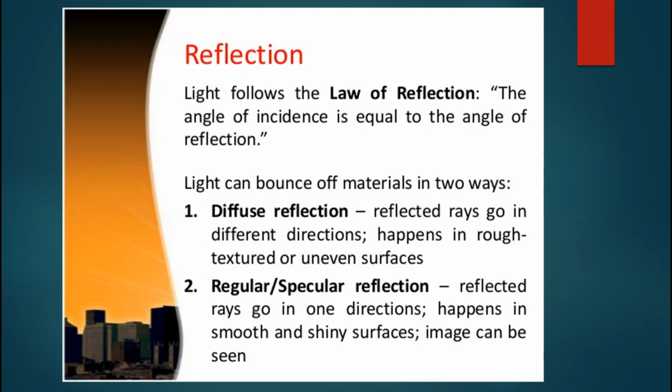Reflected rays go in different directions, and it happens on rough, textured, or uneven surfaces. Number two, or we can say, specular reflection. Reflected rays go in one direction only, and it happens on smooth and shiny surfaces. An image can be seen, for example, in a mirror.